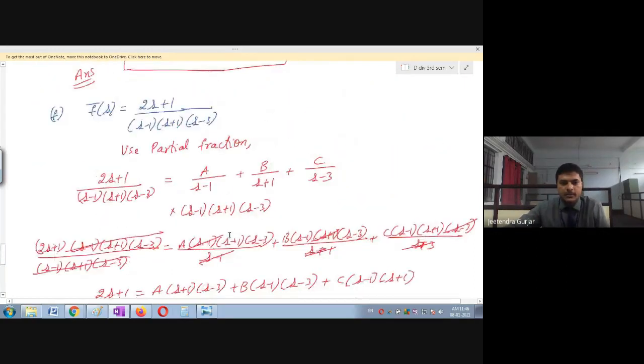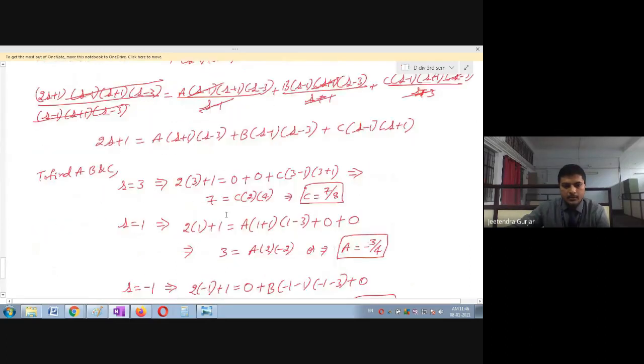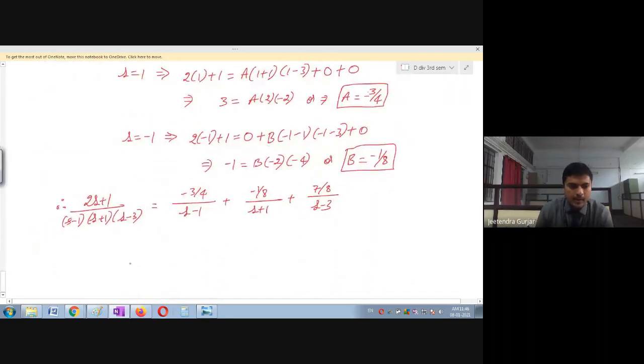So all these values, A, B and C, we have calculated very well, and you have got the answer. Now I can apply the inverse Laplace, because there is S there. Whenever they ask in the question, go for inverse Laplace transform. Okay, students.